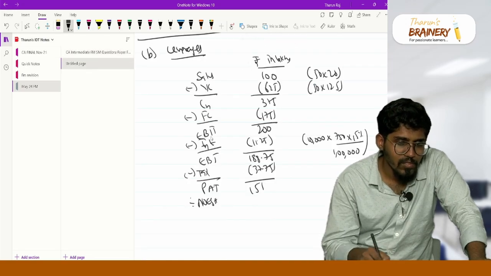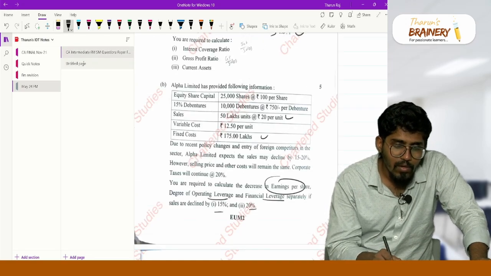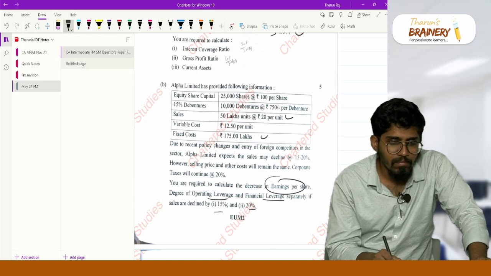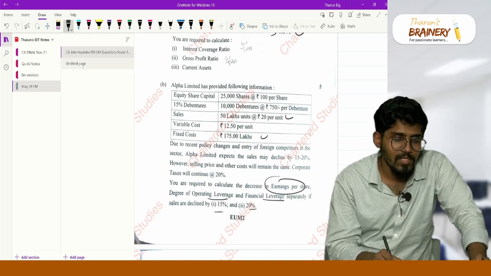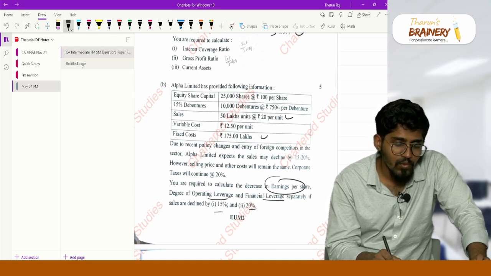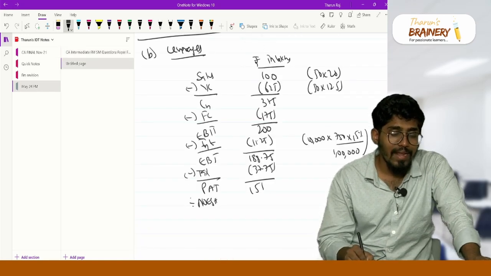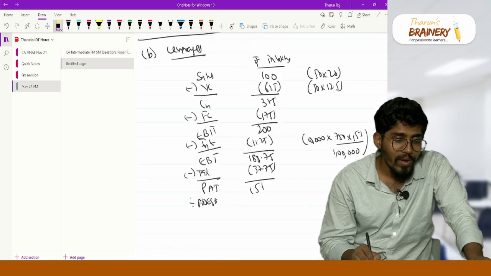So this is 151 lakhs. My PAT is actually 151 lakhs.